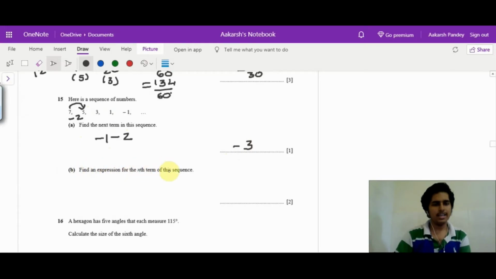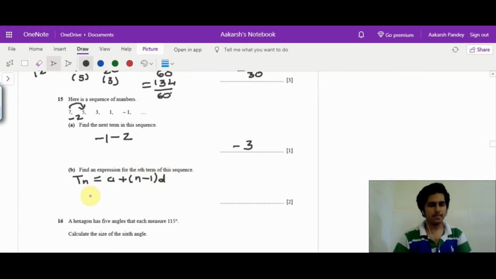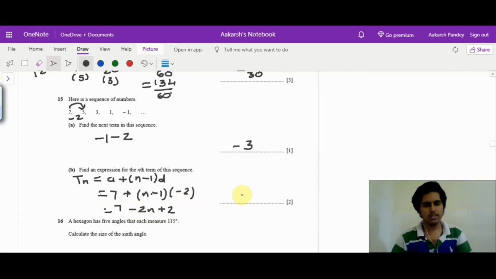To write the nth term expression, t of n, which is the nth term, is a plus n minus 1 into d. So a is the first term. Our first term is 7. So 7 plus n minus 1, and d is given as minus 2. If we simplify this, we get 7 minus 2n plus 2, which is 9 minus 2n.